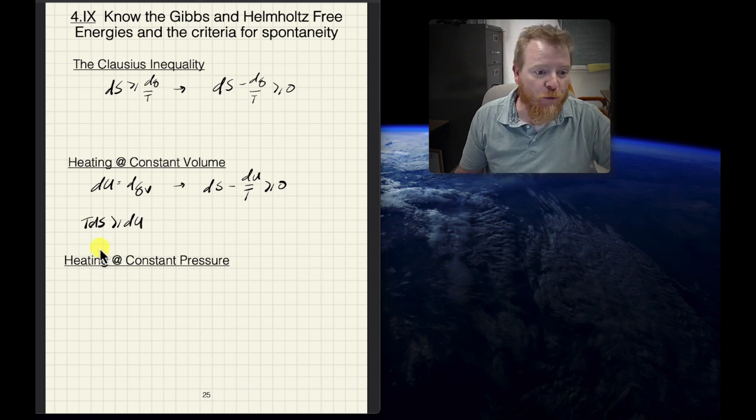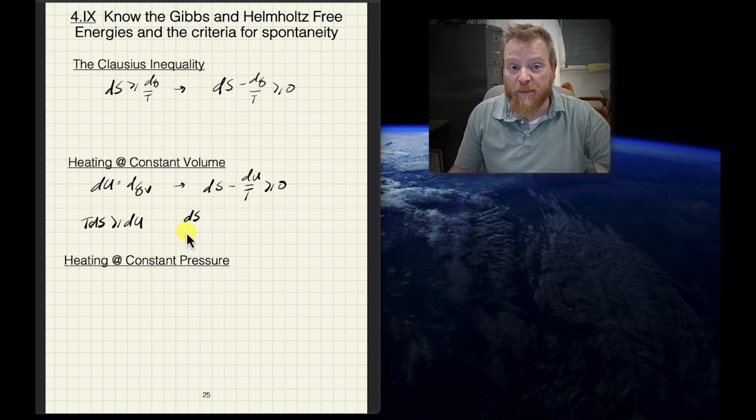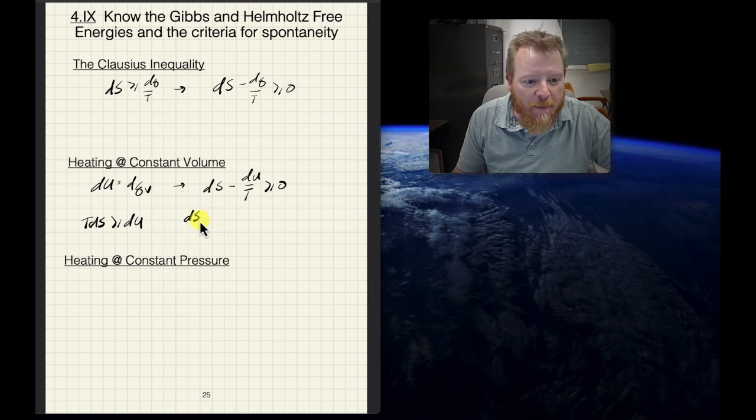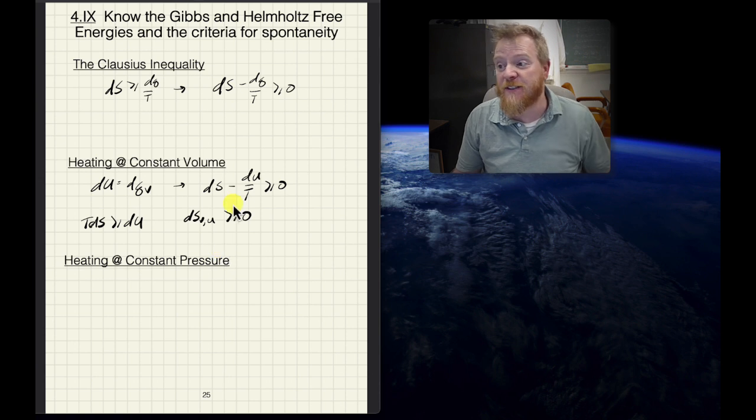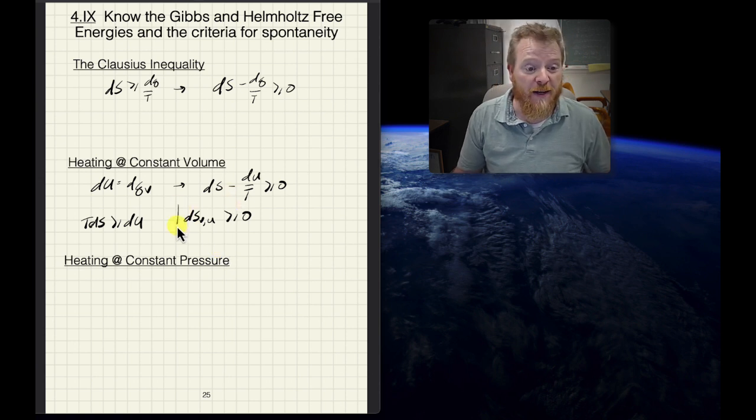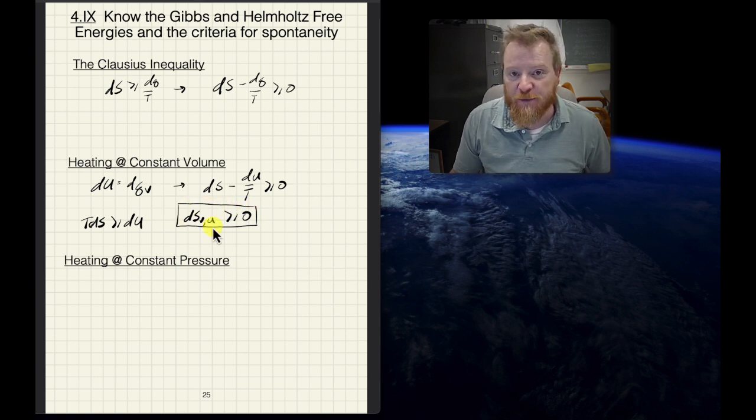Okay, so for example, if we think about what has to happen to dS in a spontaneous process, and we've been talking about constant volume here. Well, now if we impose that internal energy is constant, we can see that dS must be greater than or equal to 0 at constant volume and constant internal energy. This, lo and behold, boys and girls, is our first criteria for spontaneity.